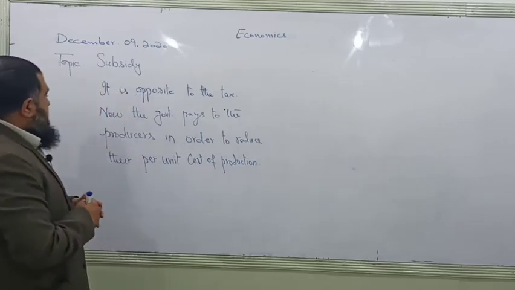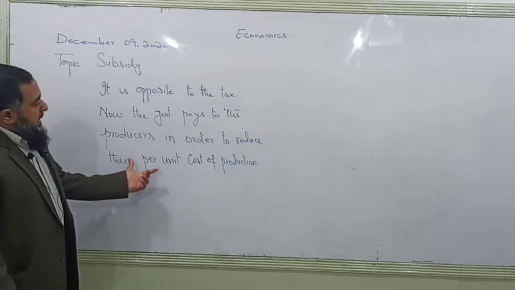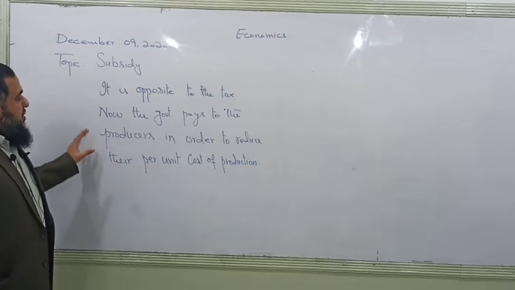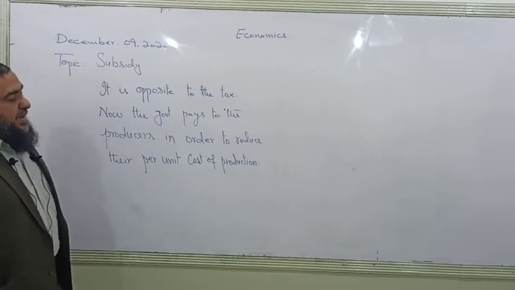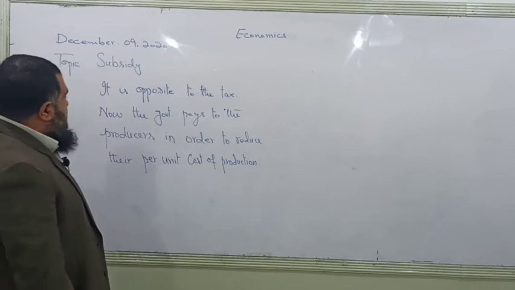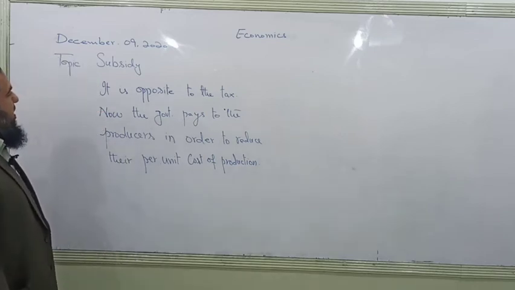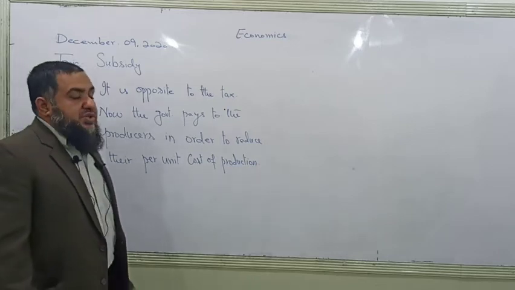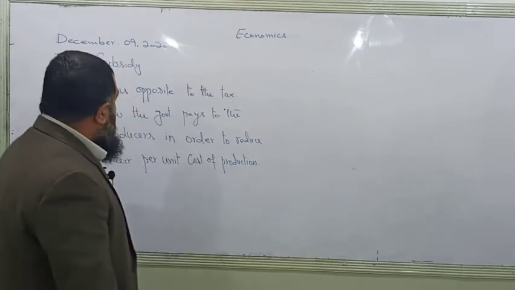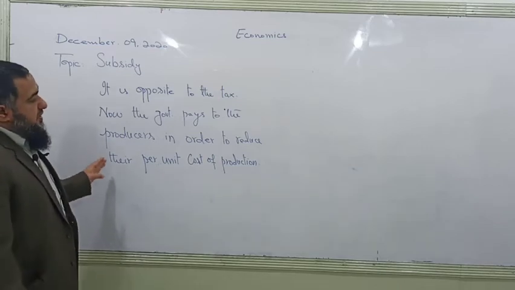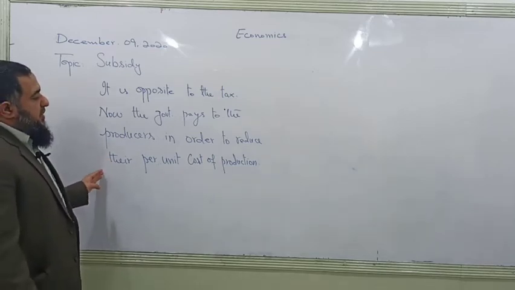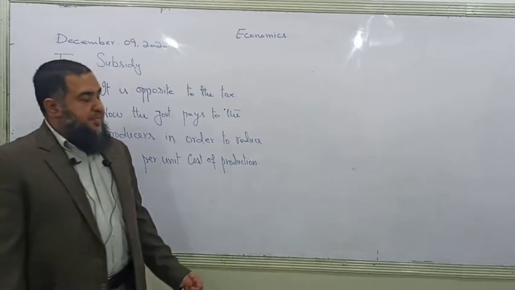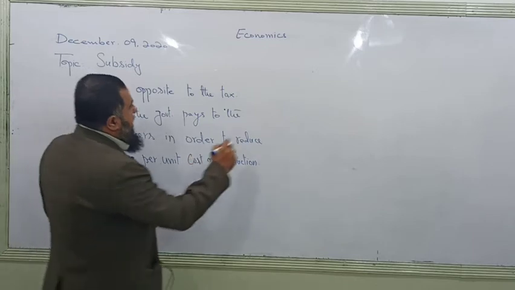Now see, per unit cost of production will decrease due to provision of the subsidy by the government. So the government is going to provide a subsidy to the producers whenever the government wants to encourage the production of certain goods. Okay. Now see, it is either in the form of money paid by the government or it is paid in the form of reduction in tax by the government. Now there are two types of subsidies.